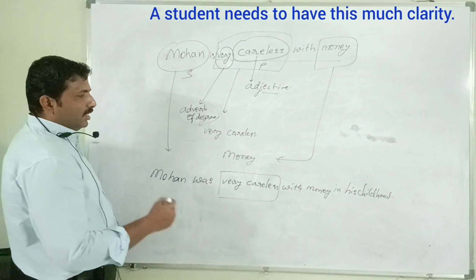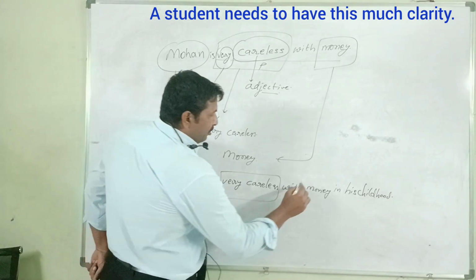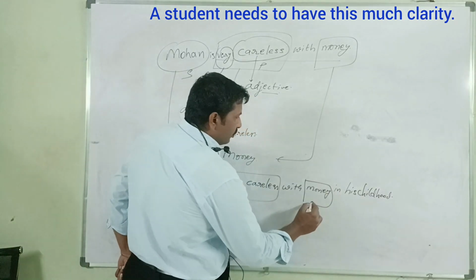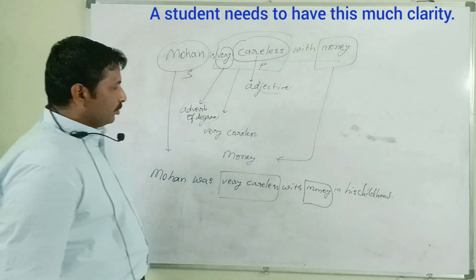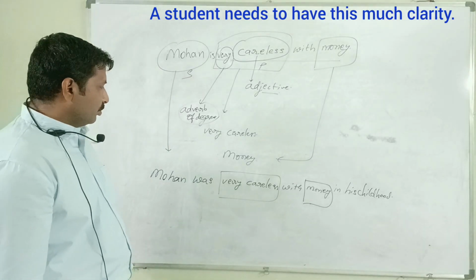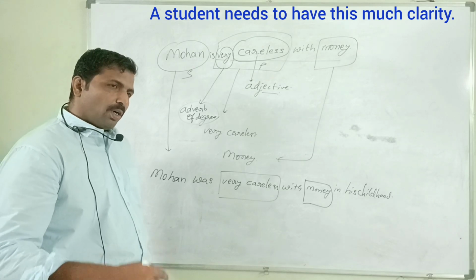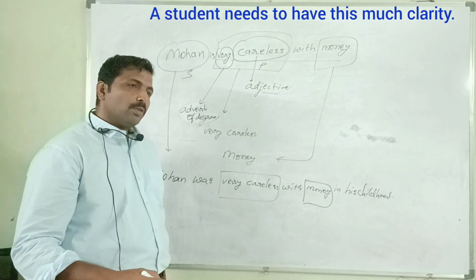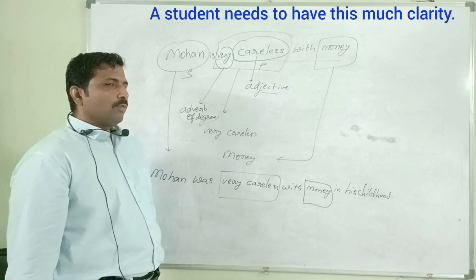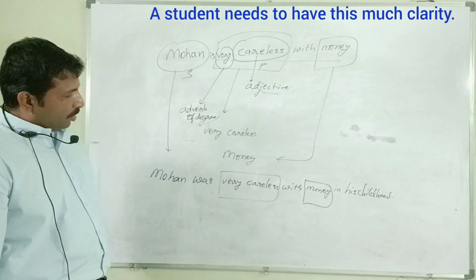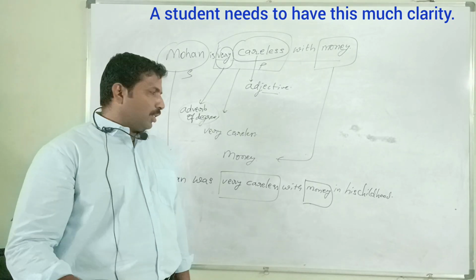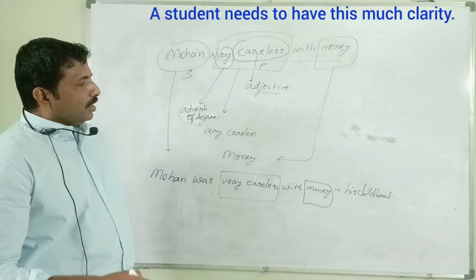Again, money must be the answer. With what was Mohan very careless in his childhood?